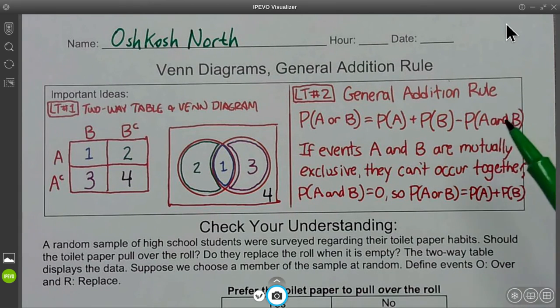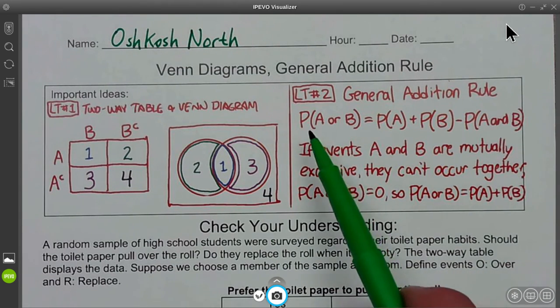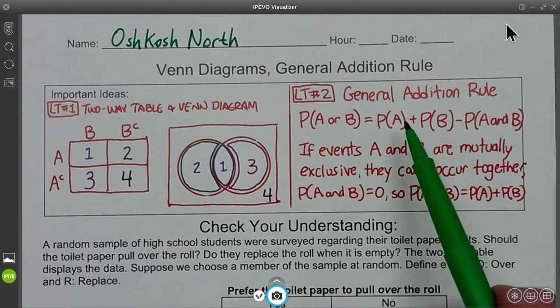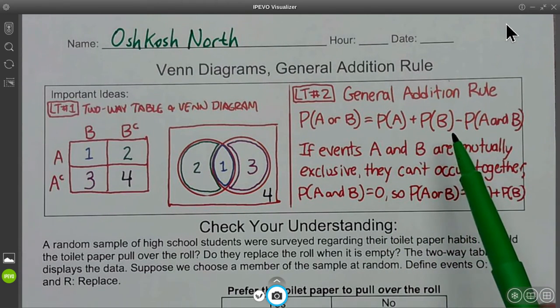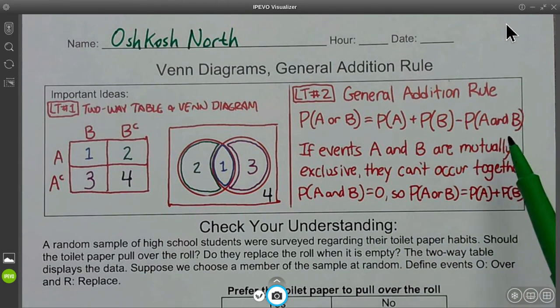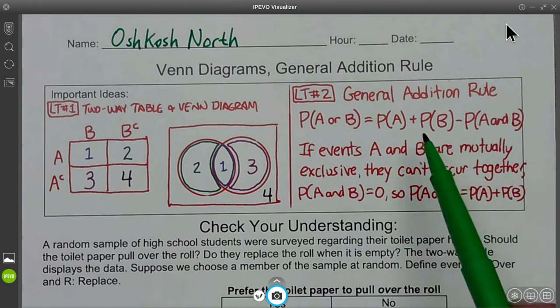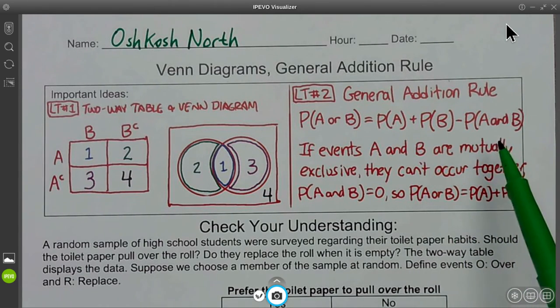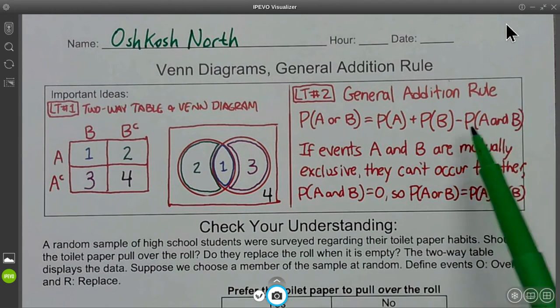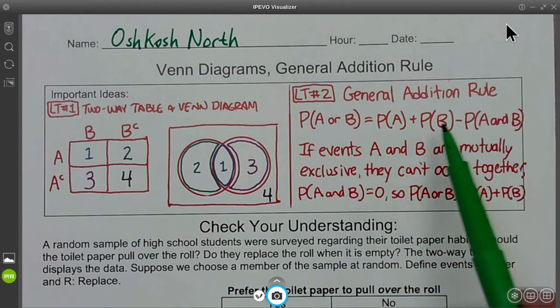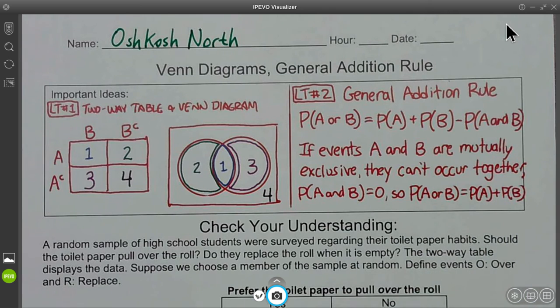The general addition rule for probability is the probability of A or B is the probability of A plus the probability of B minus the probability of both A and B. So that's if they're non-mutually exclusive. If they're mutually exclusive, you can't possibly have an A and B. So you would just drop that part out of your formula and have the probability A plus probability B.